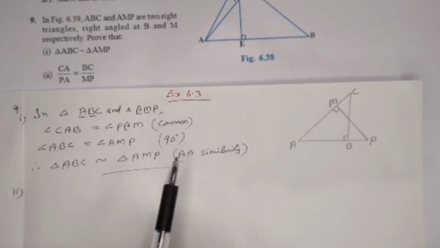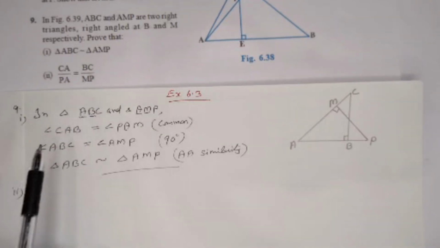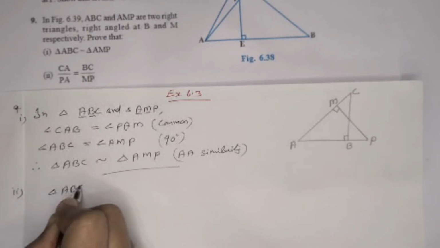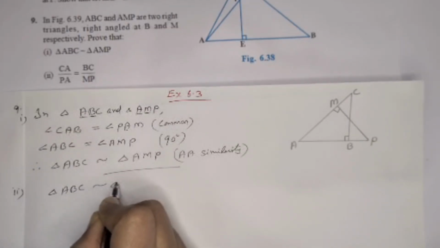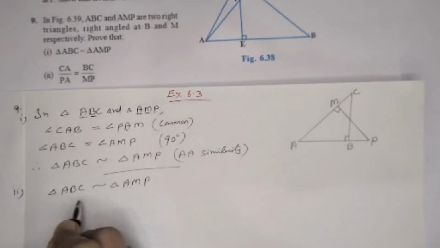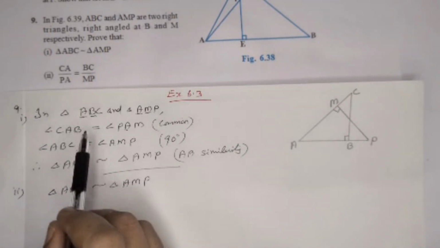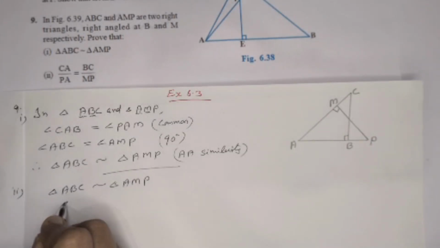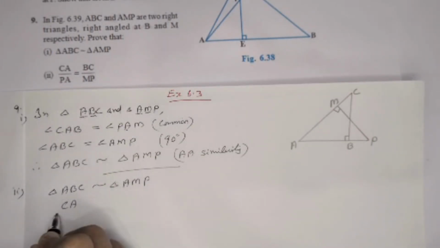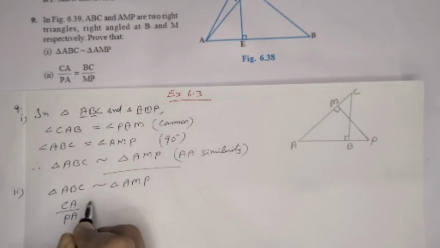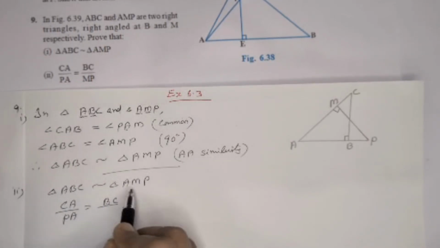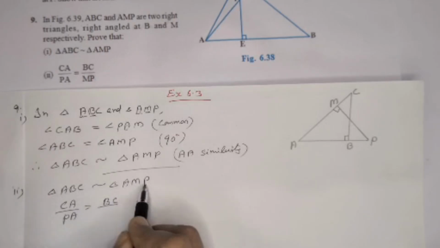Now the second part of that question, to prove CA by PA is equal to BC by MB. We already proved that triangle ABC is similar to triangle AMP. From here we can take the corresponding sides. When we are taking the corresponding sides, we have to prove CA by PA. For third letter and first, CA by PA is equal to BC by MB, corresponding to the last two letters.